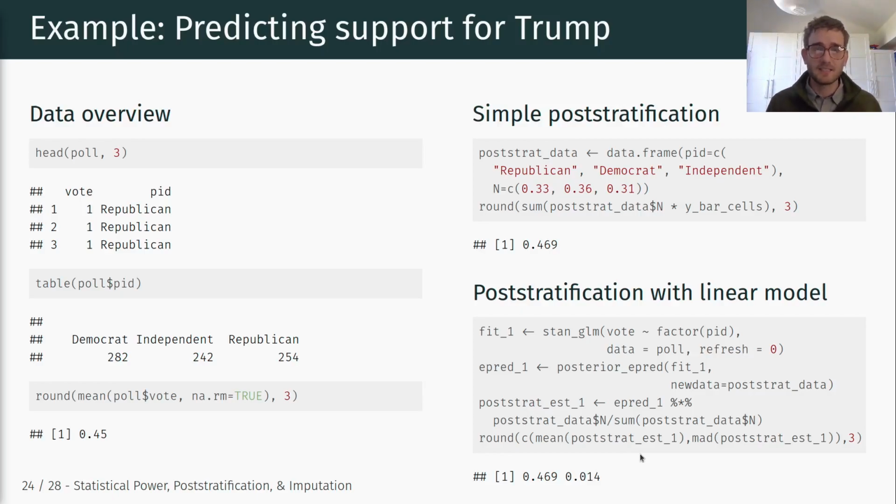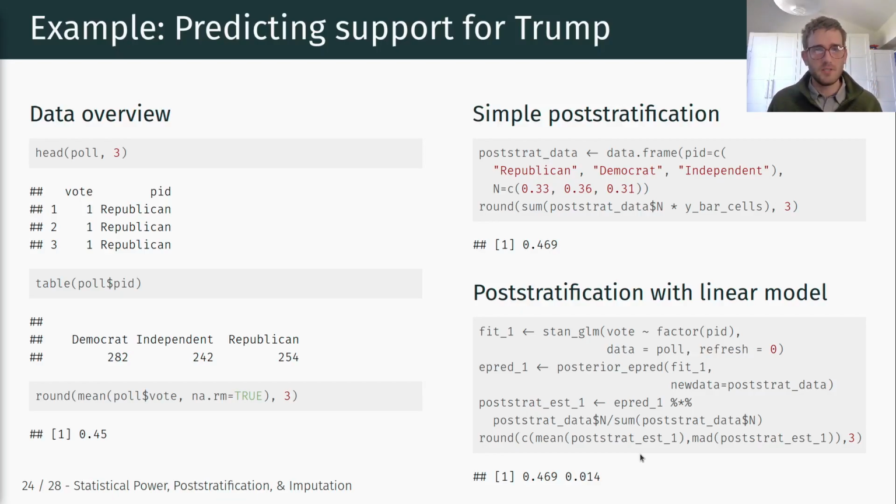Now, again, this is a very simplified example of the idea of post-stratification. We can extend this by looking at model transformations, looking at logistic regressions, for example, and most importantly, taking into account multi-level modeling to incorporate a lot of different interactions between these characteristics, such as age, education, party identification, income, and so on. And in order to estimate all these interactions, we're going to need a Bayesian framework and Bayesian multi-level modeling to estimate predictions for each of those cells.